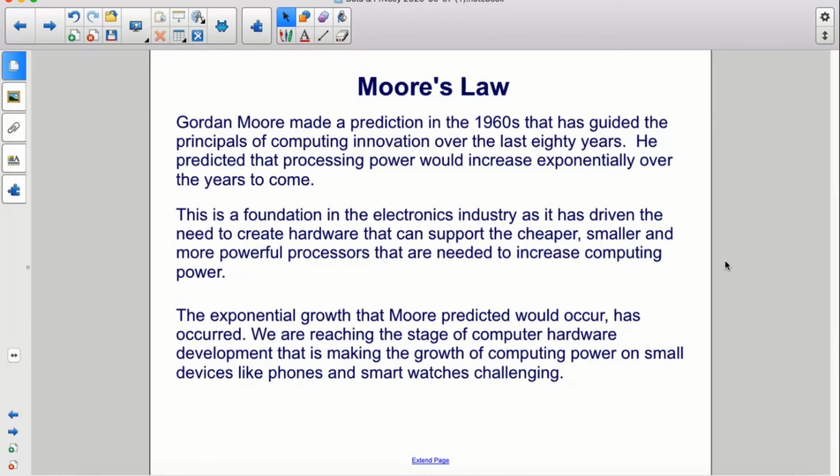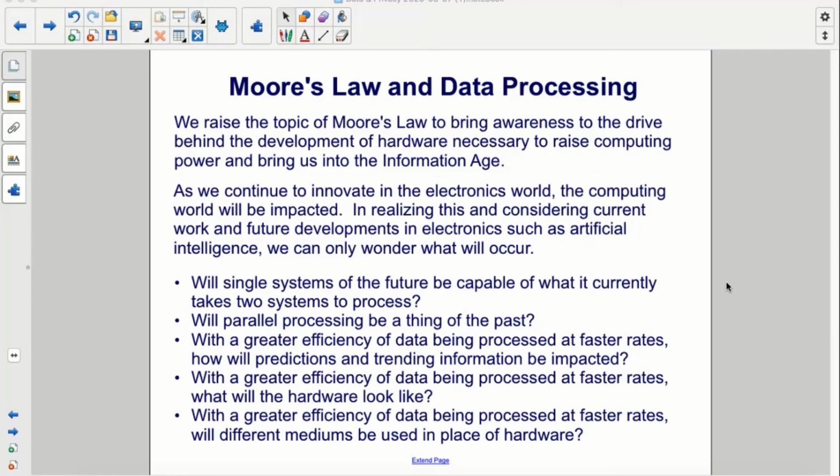We are reaching the stage of computer hardware development that is making the growth of computing power on small devices like phones and smartwatches challenging. We raise the topic of Moore's Law to bring awareness to the drive behind the development of hardware necessary to raise computing power and bring us into the information age. As we continue to innovate in the electronics world, the computing world will be impacted.